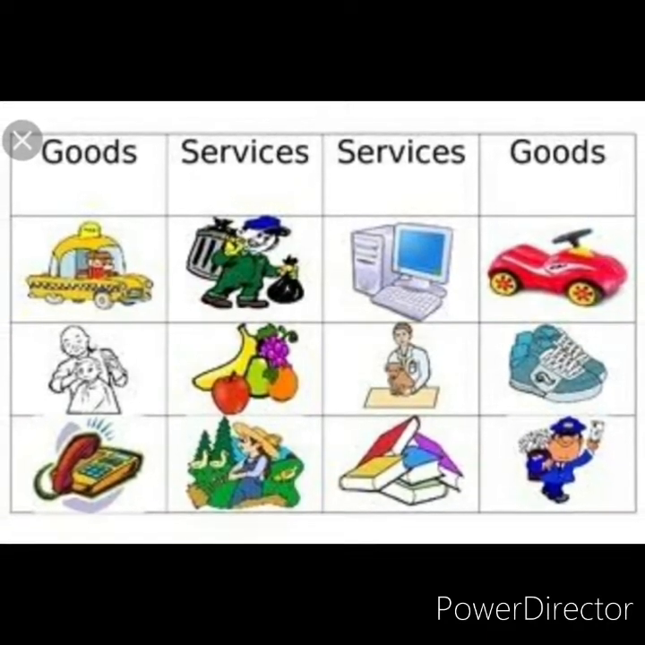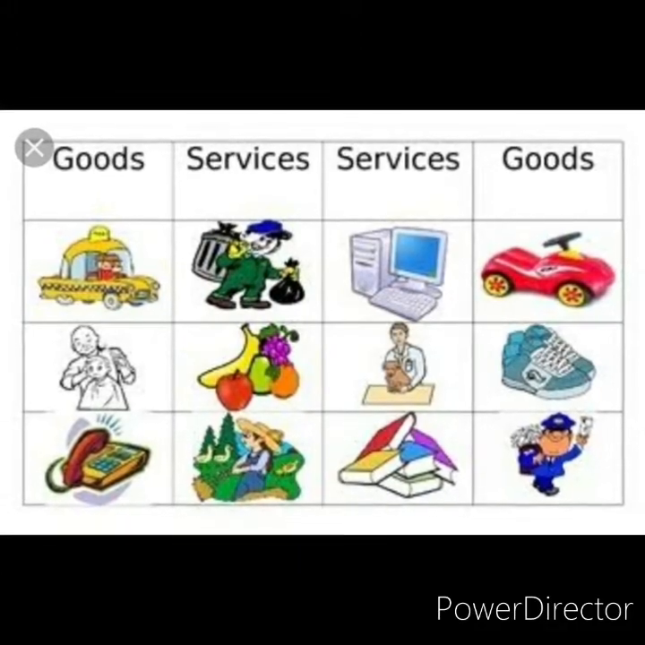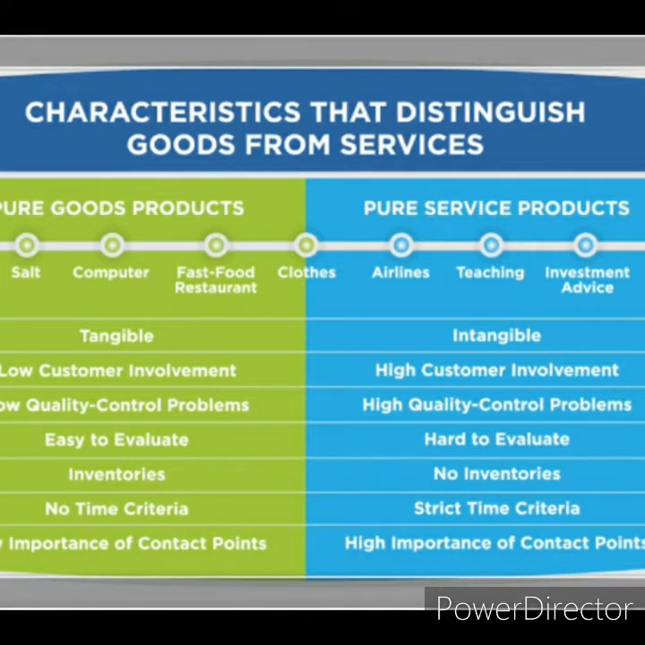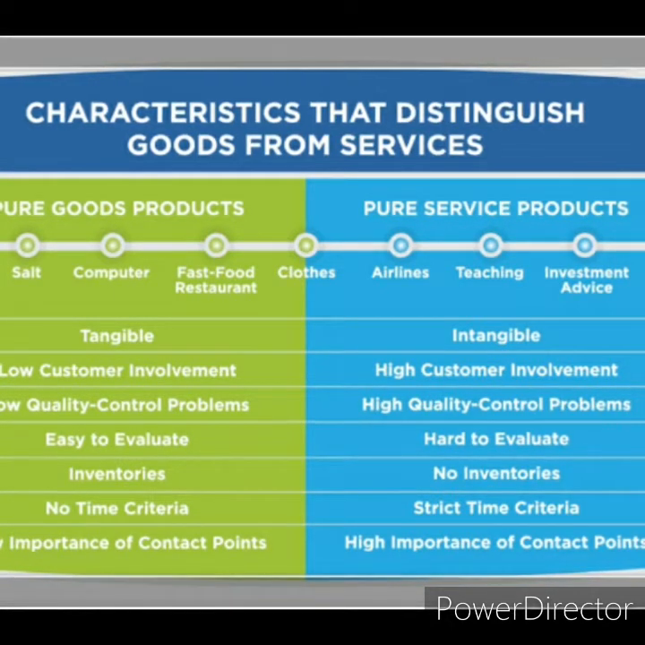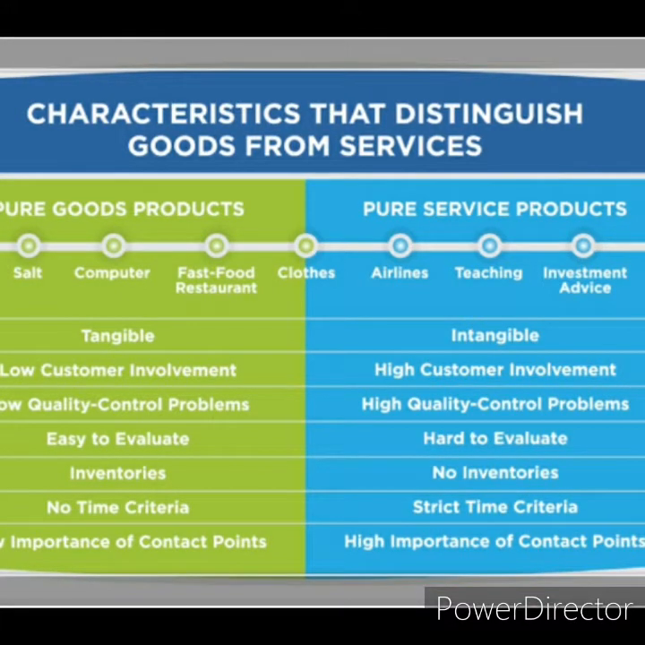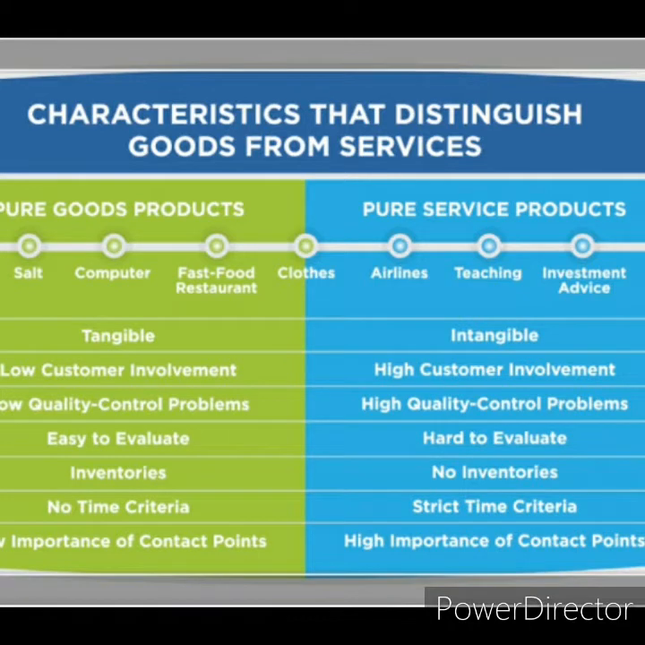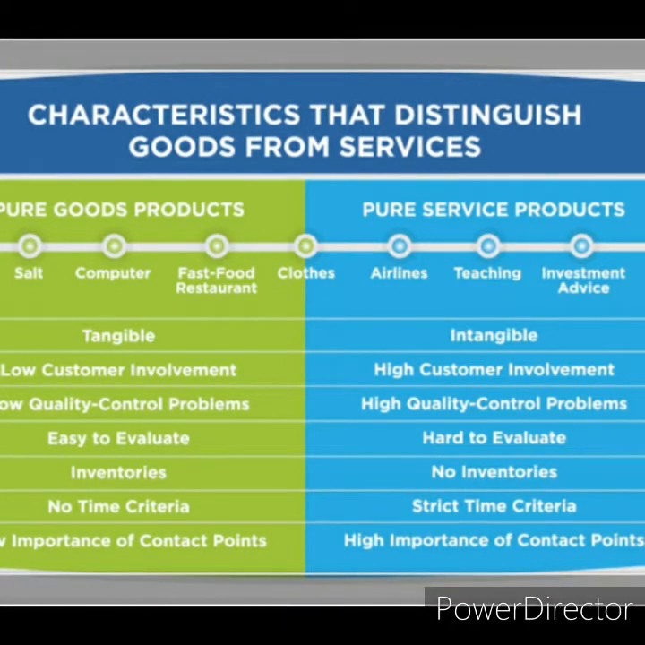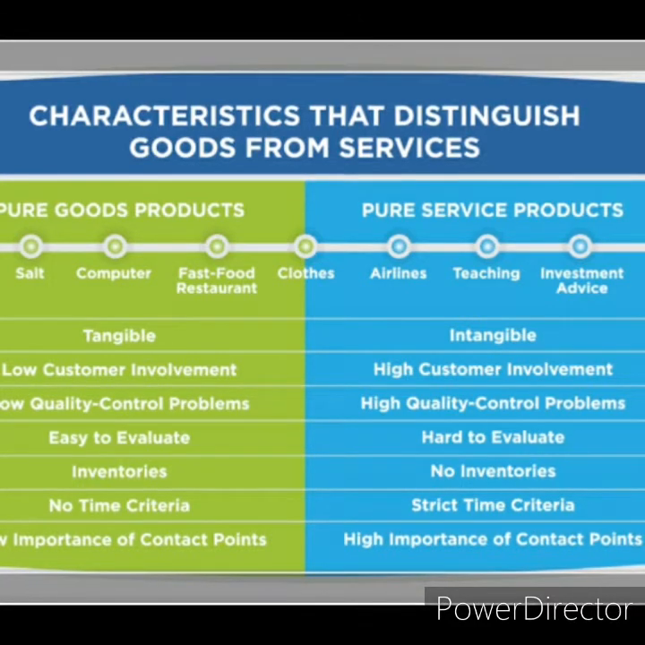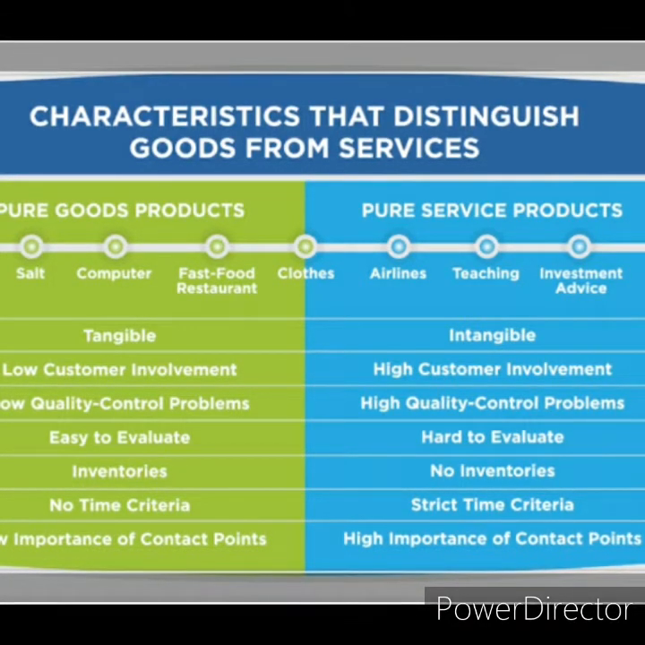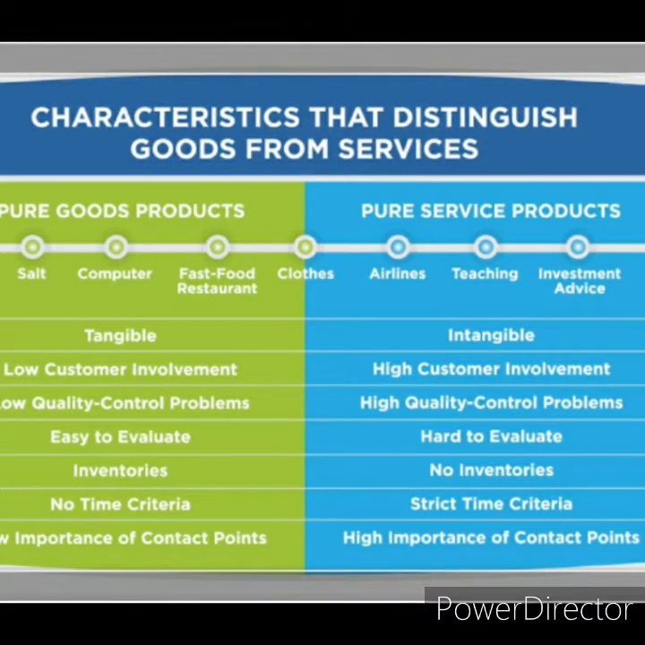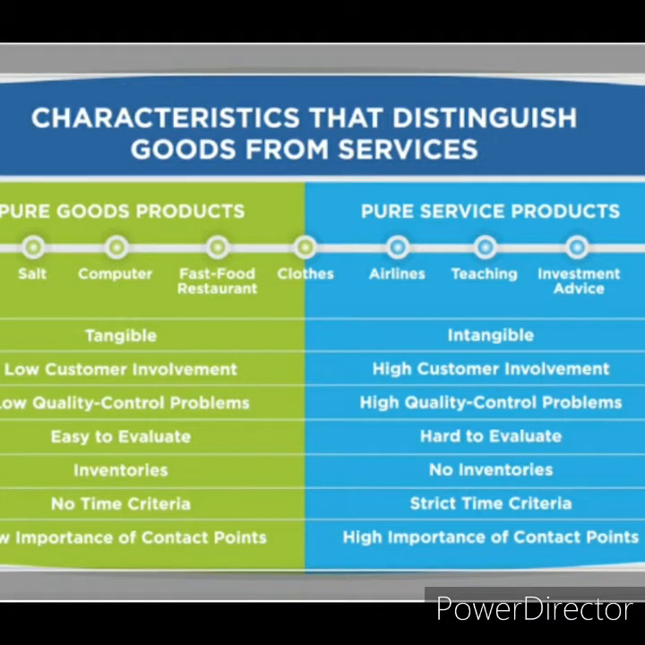Now we will move on to the qualities of goods. They are material things, they are tangible, they have physical dimensions, and their physical attributes can be preserved over time. That means goods are things: products, commodities. Tangible things means we may feel them, we may see them with our eyes. That is called tangible.